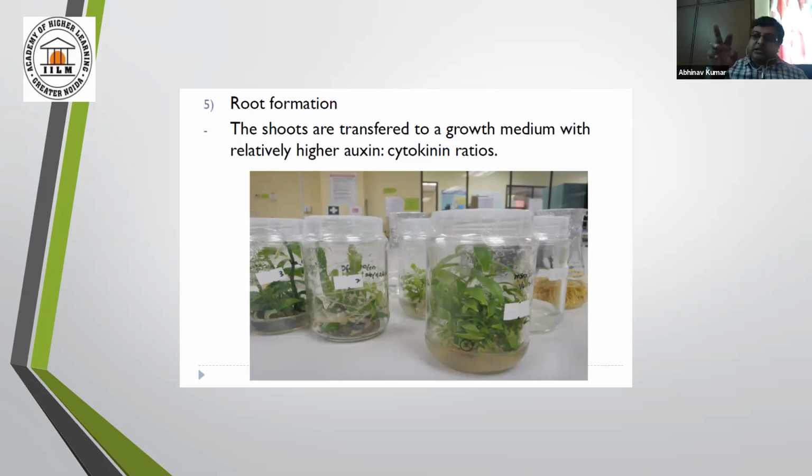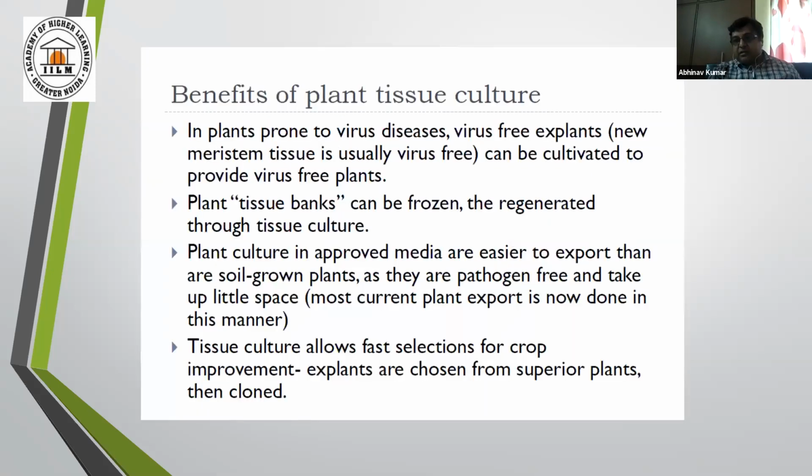So these are the benefits of plant tissue culture. It always produces virus-free plants, because if any contamination is present inside this jam bottle, it ultimately kills the plant. So there is no question of any kind of infection when you grow a plant through the tissue culture method. So a plant tissue bank can be maintained, and plants cultured in approved media are easier to export than soil-grown plants.